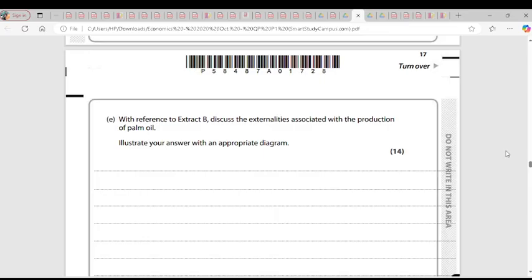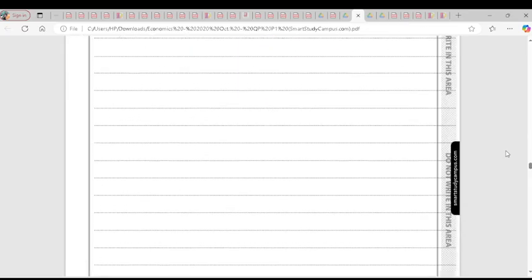That is positive externality. And there's welfare loss if the marginal social cost exceeds the marginal private cost, or the marginal private cost is lower than the marginal social cost. Is it clear? So that ends question 12.